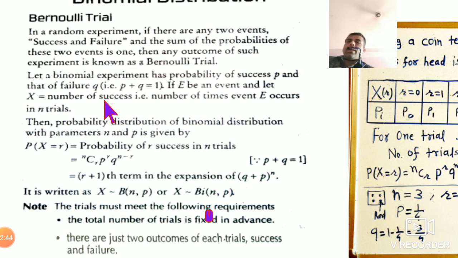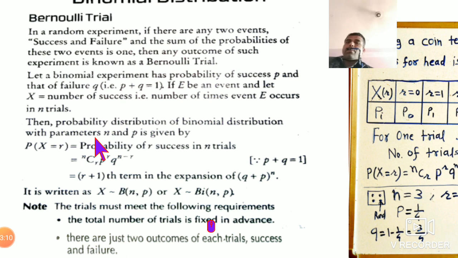Suppose we are repeating any experiment 10 times, so how many times you want success, that number is given to a variable X. So the number of times event E occurs in n trials, how many times that event E for success will occur. Then the probability distribution is the binomial distribution with parameters n and p.